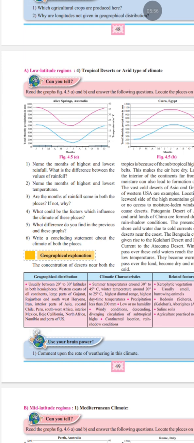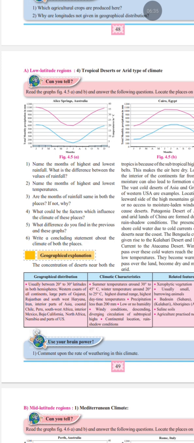Now see, here in Alice Springs, September is the driest month with around just 10 mm rainfall, and the highest precipitation falls in the month of January, around 38 mm. The difference in value is around 28 mm in the first figure. And similarly, you can see in Cairo the driest month is May. There is no precipitation in that month.